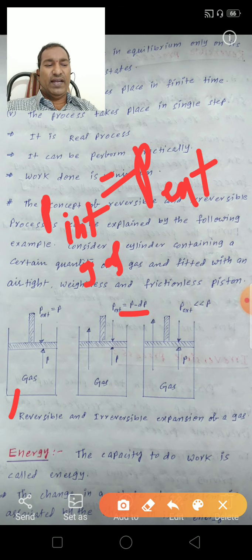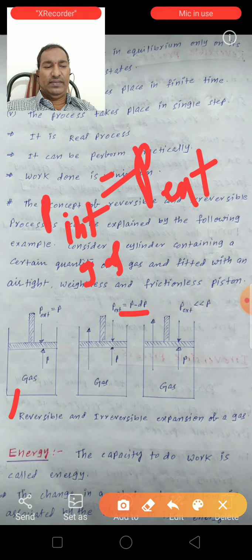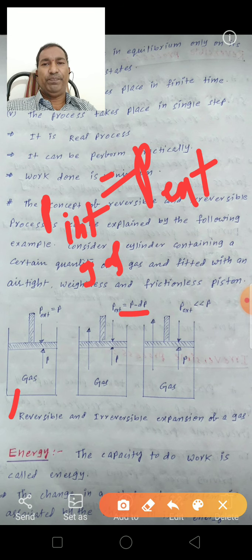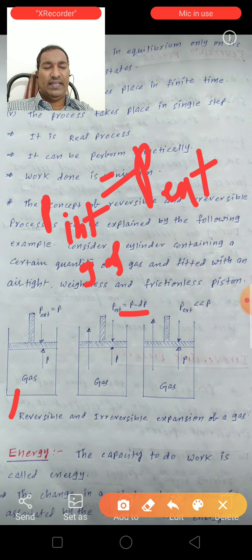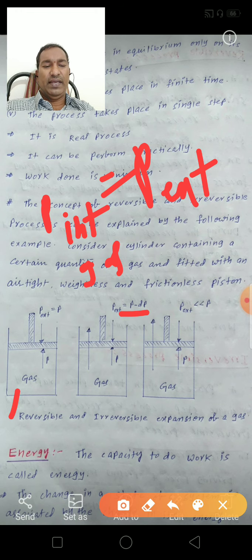If the pressure on the piston is kept infinitesimally smaller than the pressure of the gas, the expansion of the gas will continue infinitesimally.